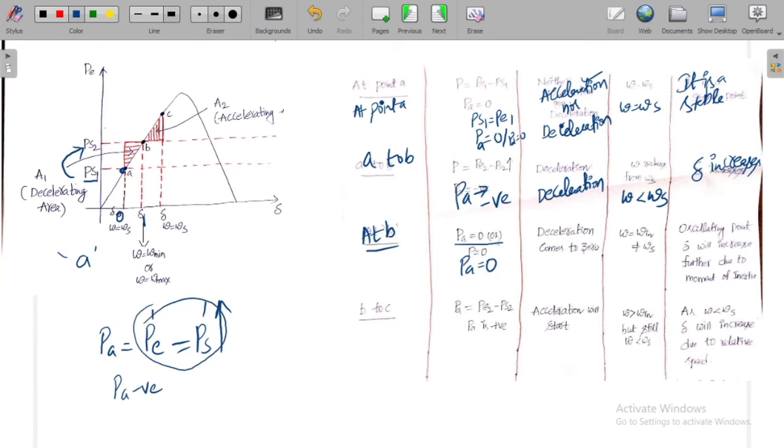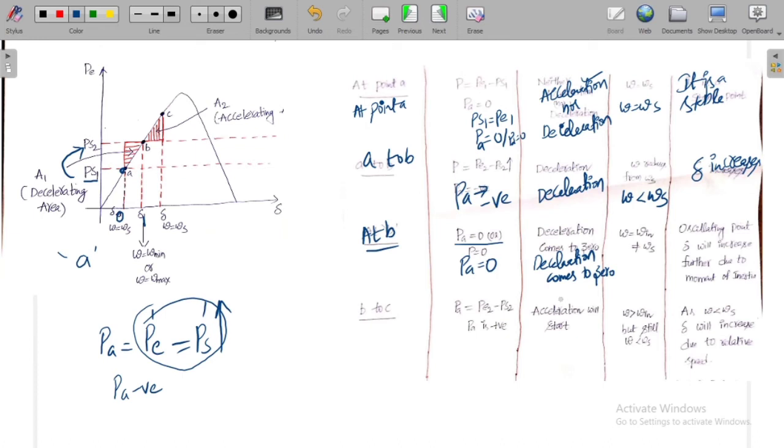Previously the status was deceleration, and now it comes to 0.